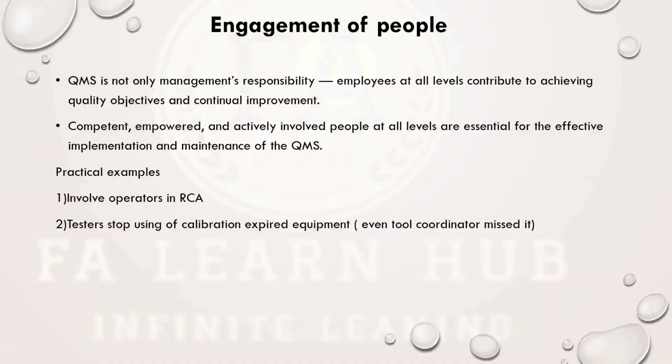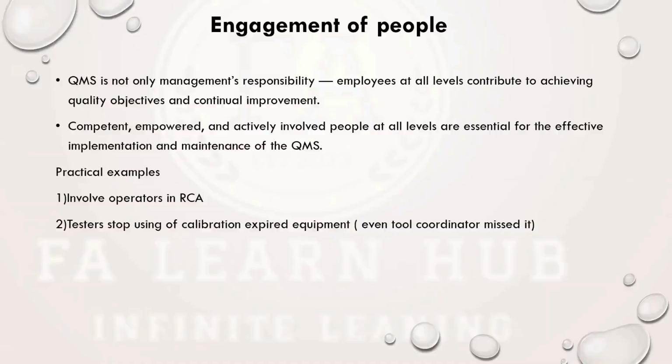Still that particular equipment is there on the floor. But my testing-level person or operating-level person identifies that its calibration is expired, and he returns it to the tool coordinator. So that level of training he got, and he is competent in that. So any level of employees can contribute to effective implementation and maintenance of a quality management system.